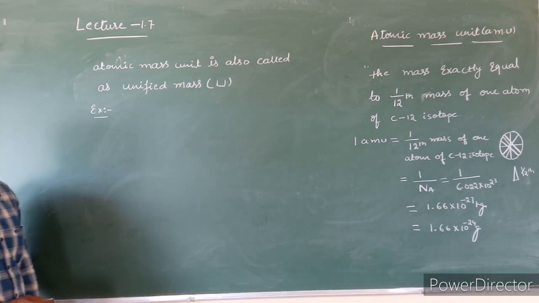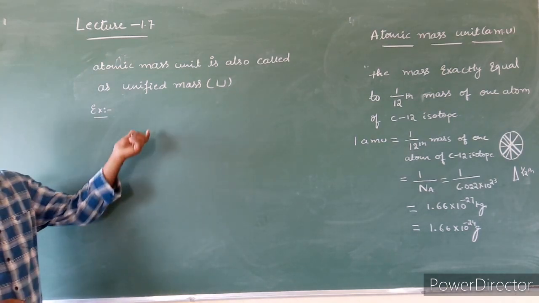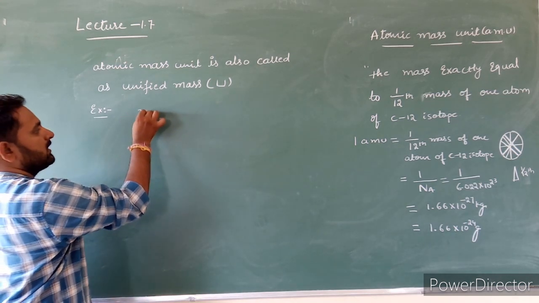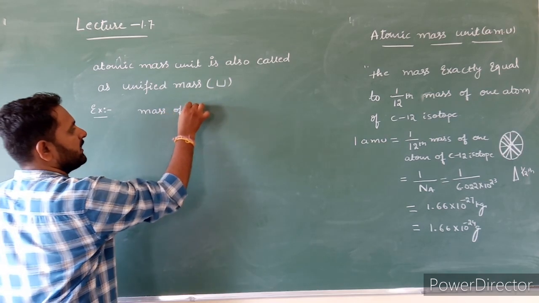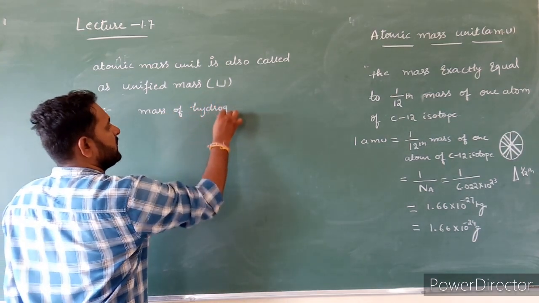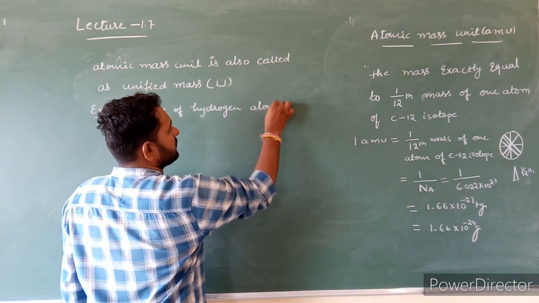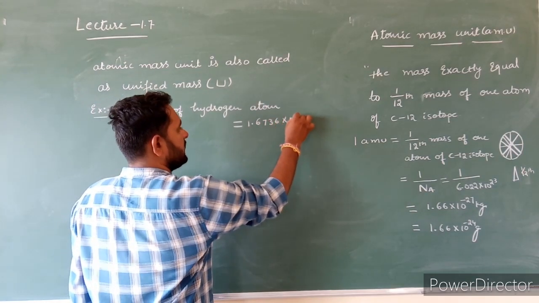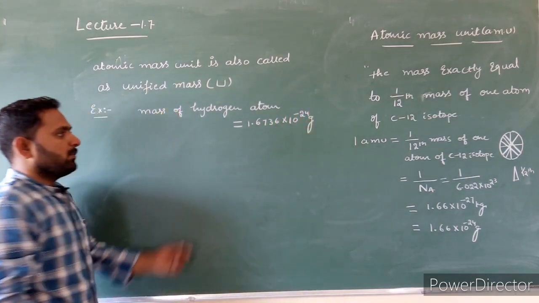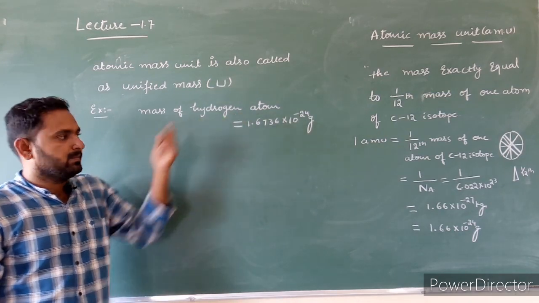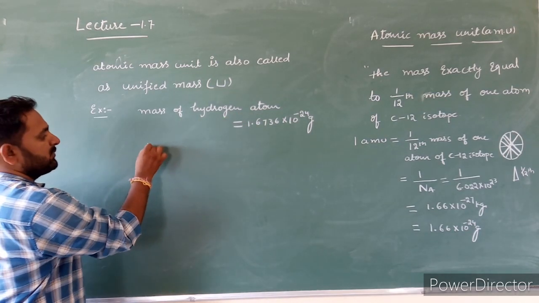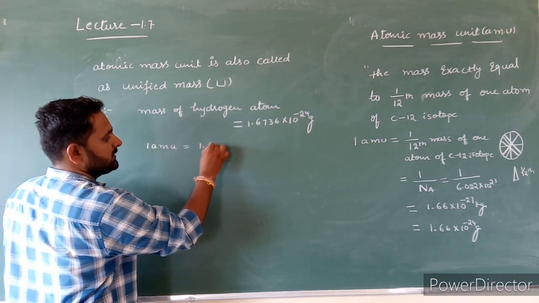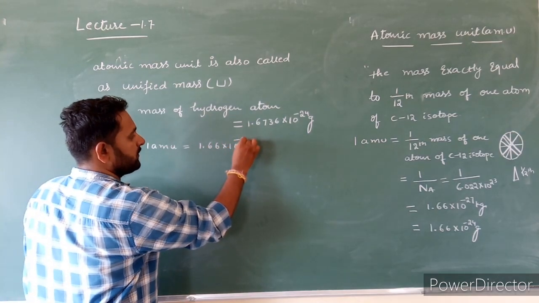With the help of mass spectroscopy, we can determine mass of atom. With the help of mass spectroscopy, we got mass of hydrogen. Mass of hydrogen atom is 1.6736 into 10 power minus 24 gram. This is the mass of hydrogen atom. Now, what is the 1 AMU value in grams? 1 AMU value in grams is 1.66 into 10 power minus 24 gram.